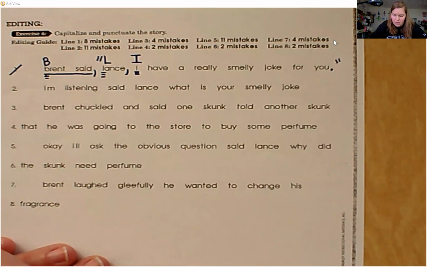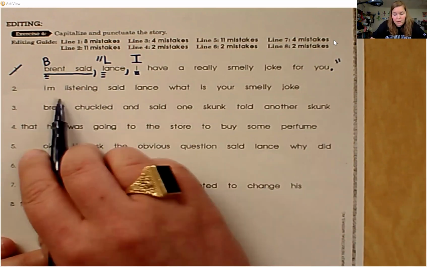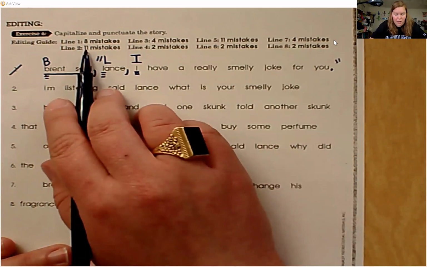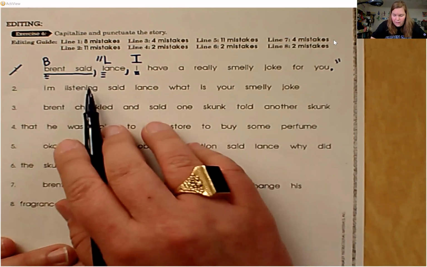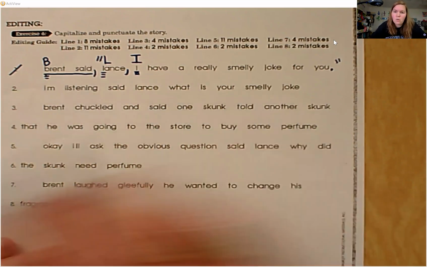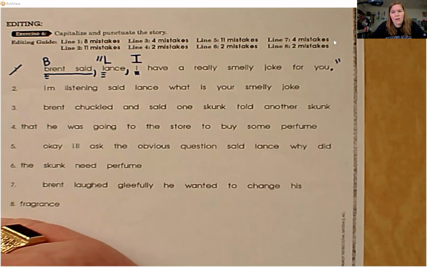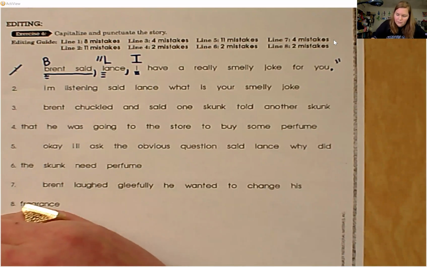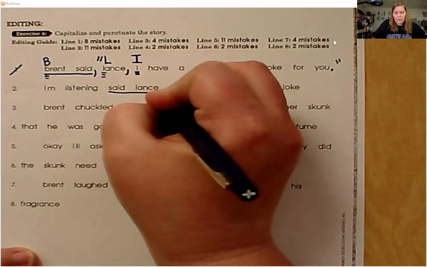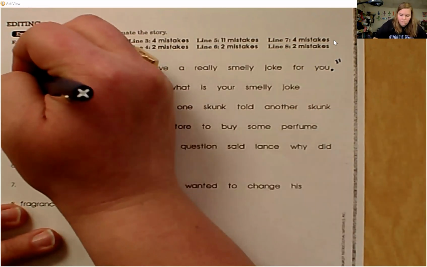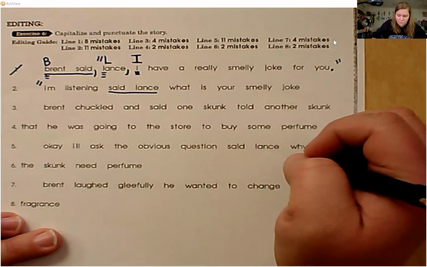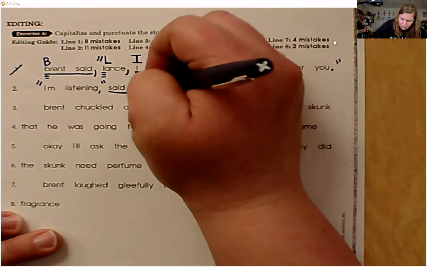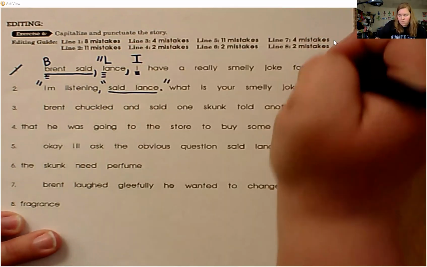All right, line number 2, we're looking for only 4 mistakes. Or sorry, line number 2 has 11 mistakes. I'm listening, said Lance. What is your smelly joke? What are the introductory words? Said Lance. Okay, so there's kind of a break here. He says, I'm listening. And then he starts again, what is your smelly joke?